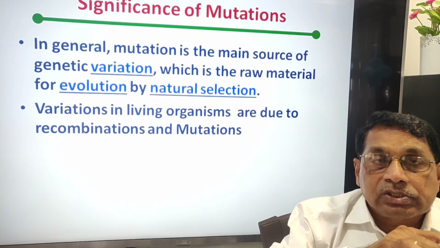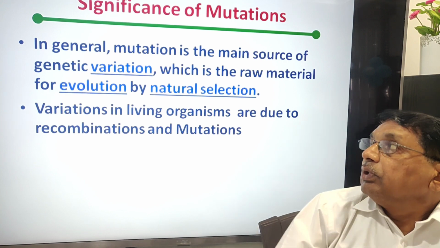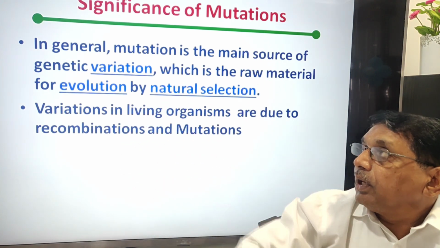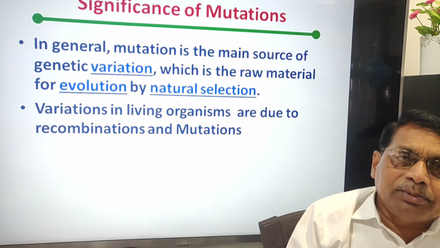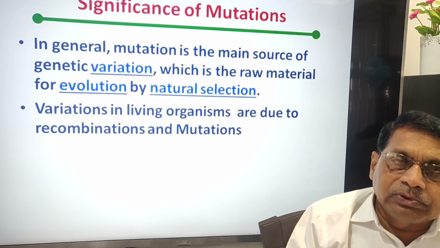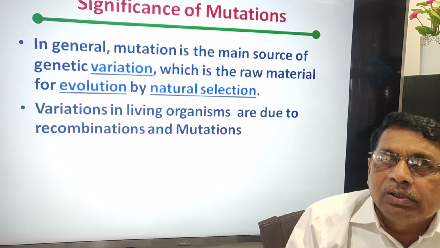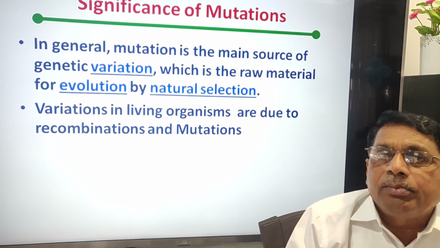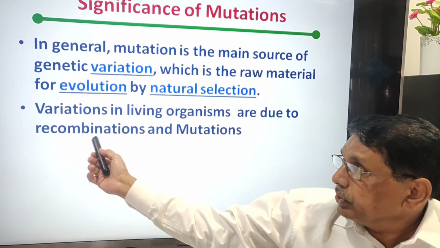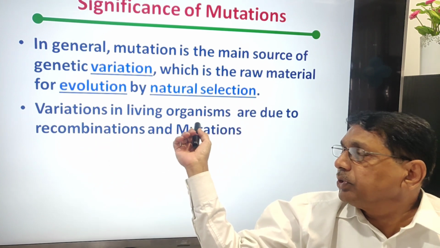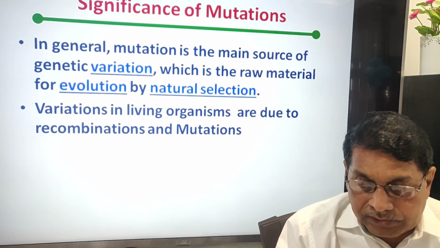Remember, mutations are the raw materials for evolution. By natural selection, beneficial mutations are selected by nature. Only those individuals remain, survive, and win the competition. Variations in living organisms are due to recombinations and mutations. Mutations are one main reason. Recombination is another reason.